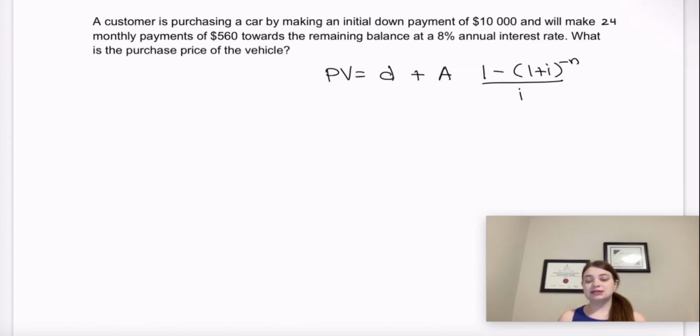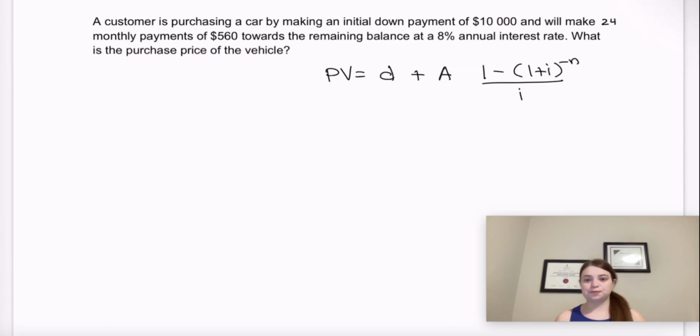So the reason that this is present value is because we're asking how much is the car worth, presumably. How much is the amount we have to pay for the car on the day we're getting it? When the car, 24 monthly payments, so 2 years from now, is not going to be worth as much. The question they're asking is how much is the actual purchase price of the car right now today?